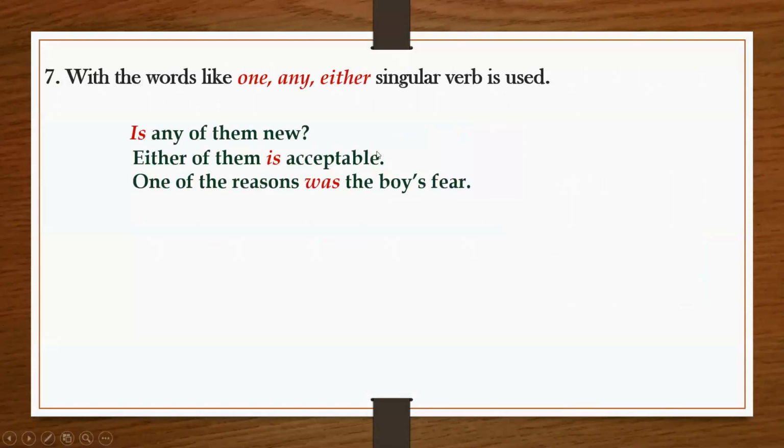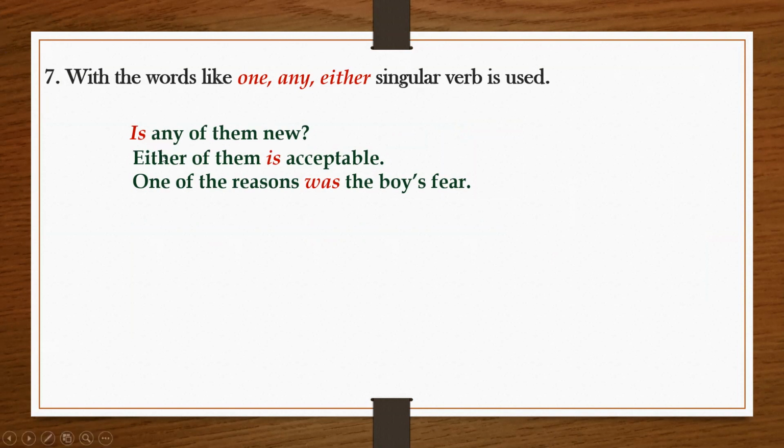With words like one, any, either, a singular verb is used. For example, is any of them new? Here, the use of any says that you are talking about only one. You are not talking about all. So, when you are talking about one, you use a singular verb.